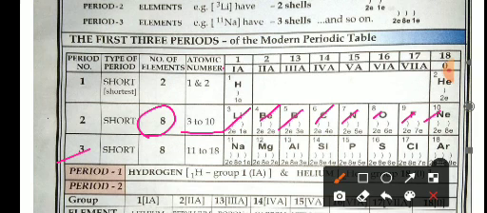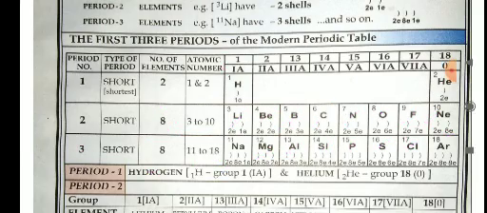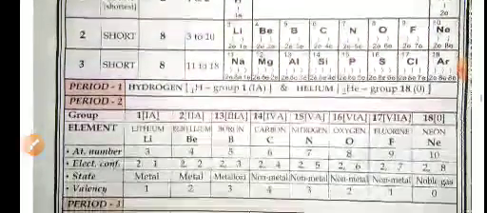The third period is also known as a short period, and it varies from atomic number 11 to 18. The elements placed in this period are sodium, magnesium, aluminium, silicon, phosphorus, sulfur, chlorine and argon. So these are the first 3 periods of the modern periodic table.